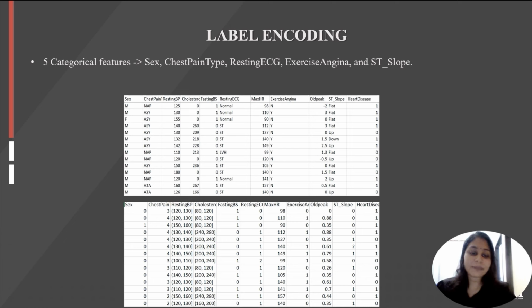For chest pain type, there are 4 chest pain types, therefore it has been changed to 1, 2, 3 or 4. For resting ECG and ST slope, there are 3 types of values, so they have been changed to 0, 1 and 2. Now we will look into data normalization.